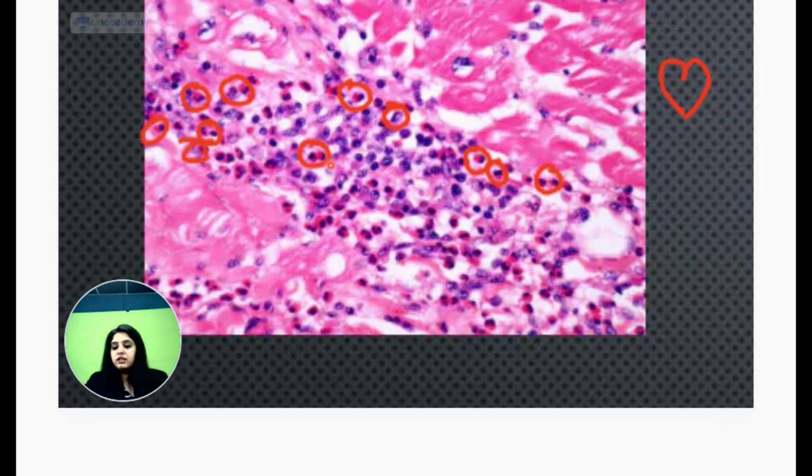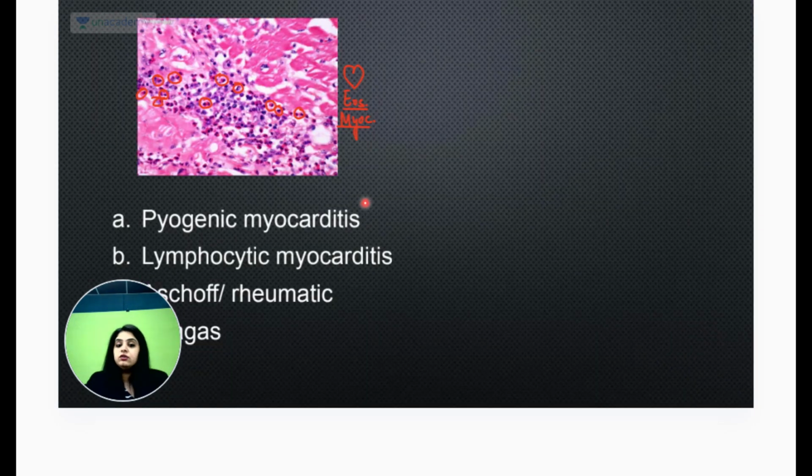So that is done. Do you agree? There were orange cells, meaning they were all eosinophils. They were dealing with a case of eosinophilic myocarditis. Now if you ask me in which condition eosinophilic myocarditis would occur, it won't be lymphocytic, common sense. Pyogenic is to do with bacteria, that is neutrophils, so no. Ashoff and rheumatoid arthritis, or sorry, rheumatic heart fever, rheumatic heart disease. Rheumatic heart disease shows you Aschoff nodules. That will show you what cells? Those caterpillar cells. That was not there. This is eosinophils. So eosinophils are going to point towards some kind of parasitic infection.